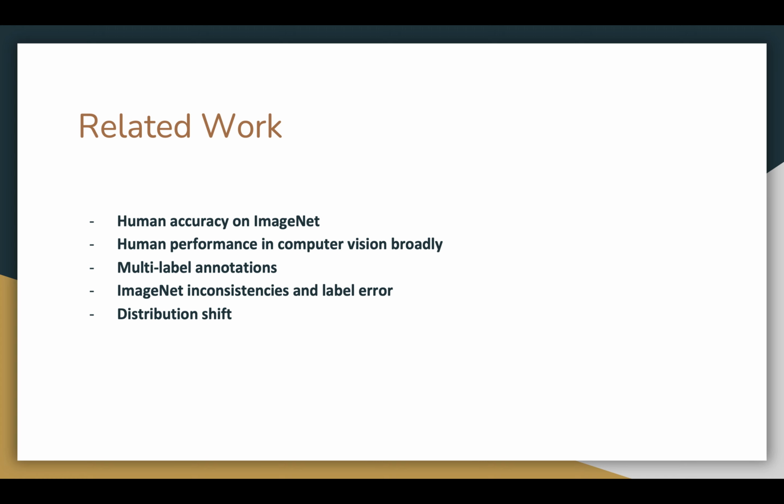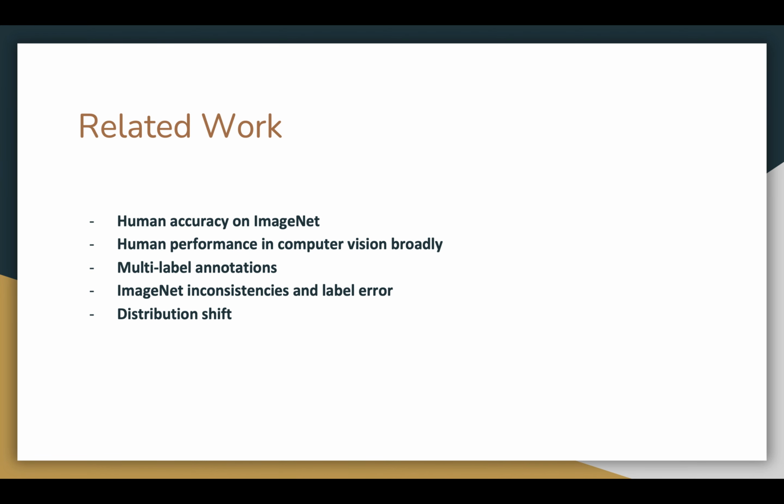There are some other research areas with similar focus as these papers. The first one is human accuracy on ImageNet. In 2015, a research by Roskovsky et al. studied 2 trained human labelers' accuracies on images. Although there are different findings, some results from this presented paper and Roskovsky's work are also consistent. An example is that both experiments showed that it takes human labelers around 1 minute to label an image. The time distribution also has a long tail due to the difficult images, as mentioned before.